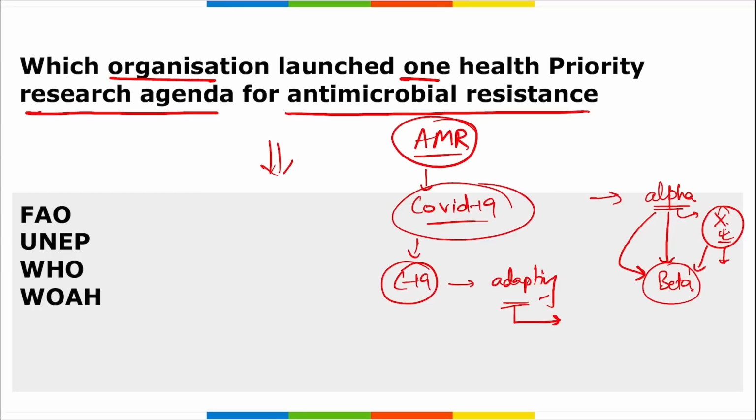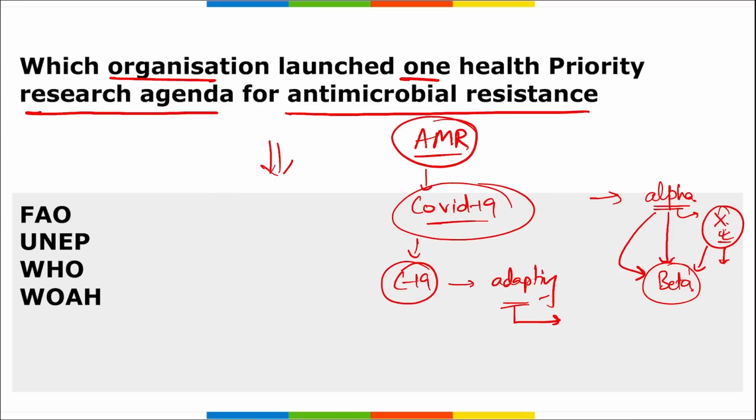And once it has developed this antimicrobial resistance, the antibiotics that we are using right now won't be working against those infections, correct? Because they have developed a resistance against that particular medicine, correct? Then we have to do research and development again. We have to do research about what is the change in the infection, how it is resisting the particular vaccine, and what changes can be done in order to bring down that infection, right?